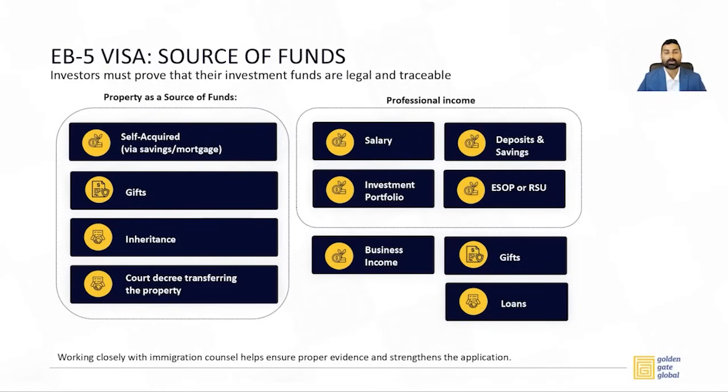Also, investors are allowed to use loans as a source of funding their EB-5 investment. And this could be a secured loan that is secured by an immovable property or real property, that is a home against your house or a home equity line of credit. It could also be an unsecured loan, which is a personal loan, not secured by any underlying asset, but you're still on the hook to repay that loan. So these are some of the popular ways of funding an EB-5 investment.